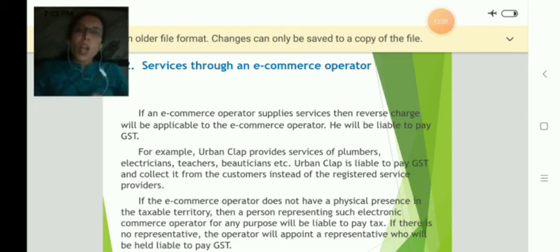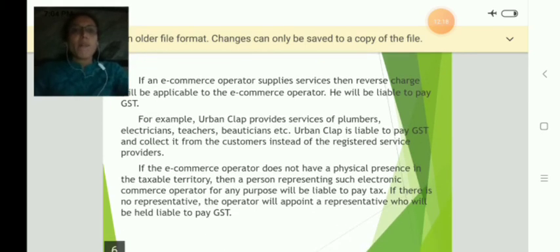So the e-commerce operator should levy the tax even though they are not the supplier of goods and services. They receive the services on behalf of the customers. In turn, they give the benefit to the customers, right? Therefore, in e-commerce operators also, the reverse charge mechanism will be applicable.